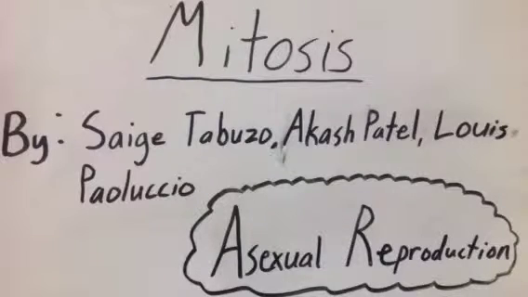Here, you're going to learn all about mitosis. In multicellular organisms, mitosis occurs within the cells to help the organism grow and develop. However, in unicellular organisms, when mitosis occurs, more of these unicellular organisms are created.